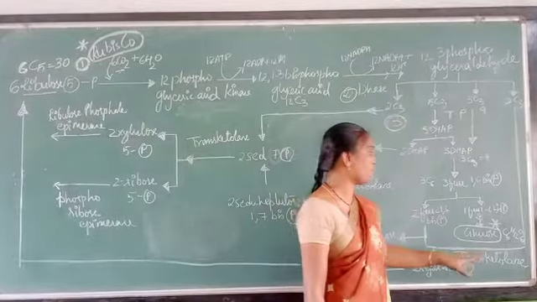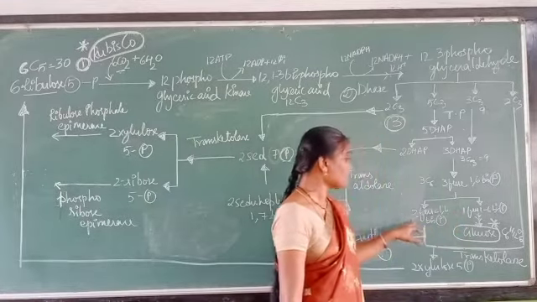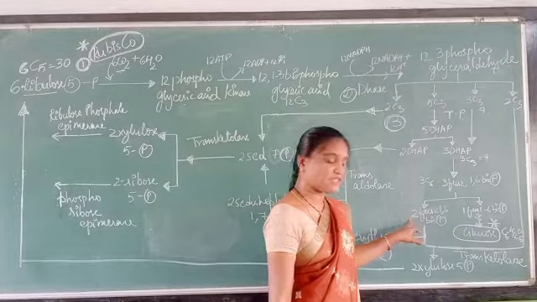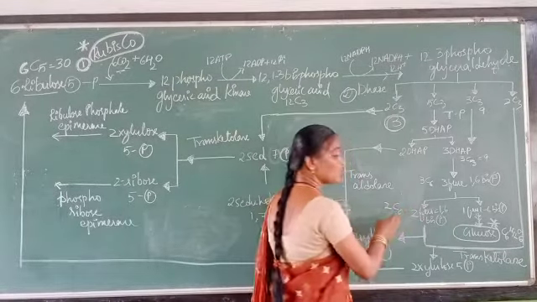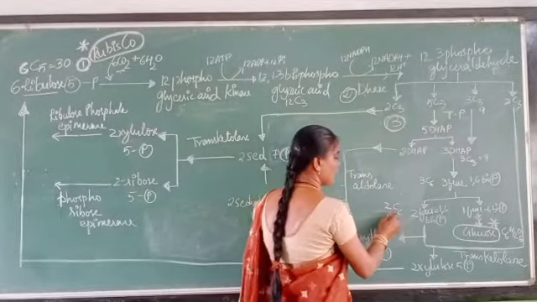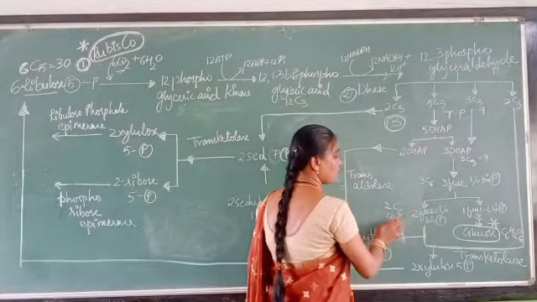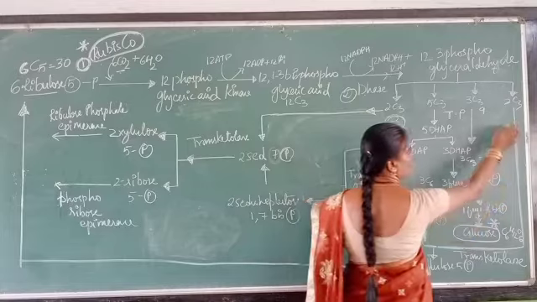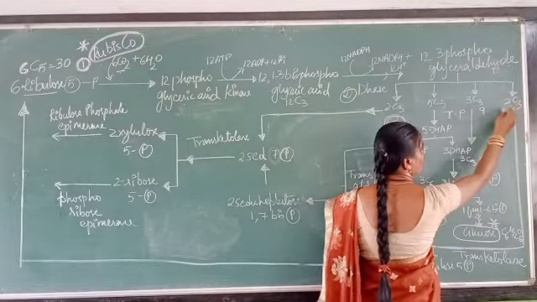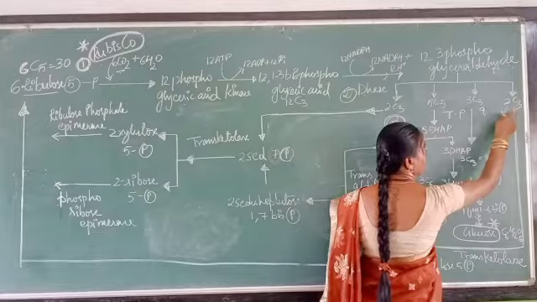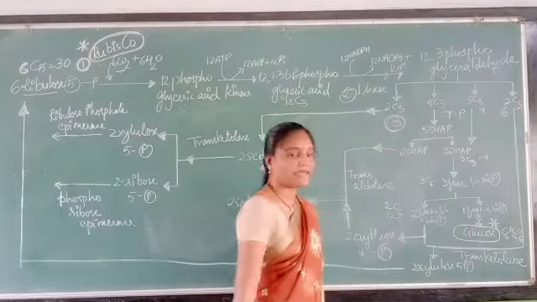Now this fructose 1,6-bisphosphate will form glucose, that is the reversal of the steps of glycolysis. Now glucose is formed. These 2 molecules of fructose 1,6-bisphosphate are 2C6, means totally 12 carbons, which will react with 2 molecules of 3-phosphoglyceraldehyde. So 6 plus 12, 18.